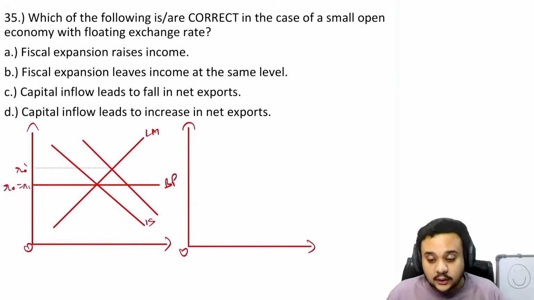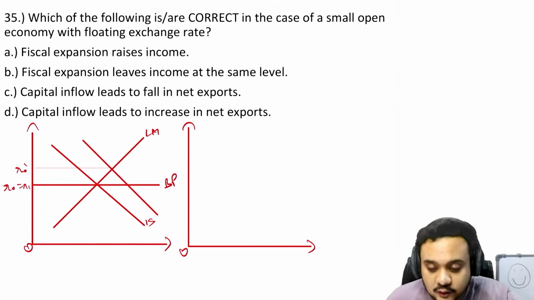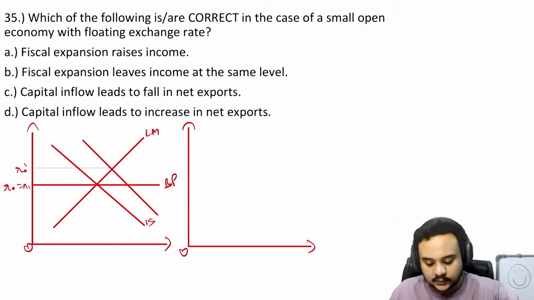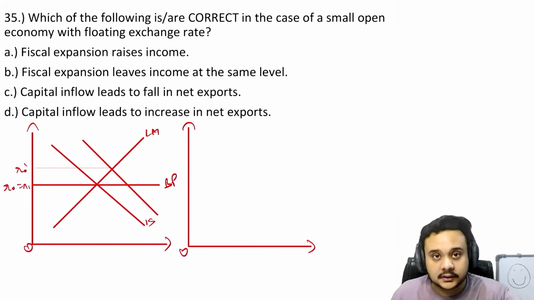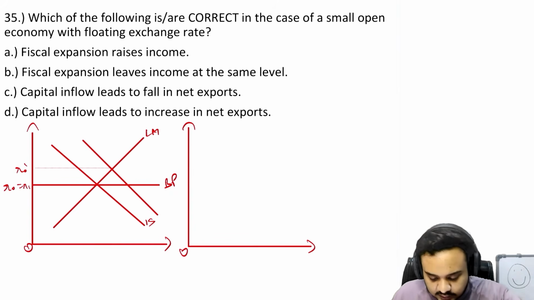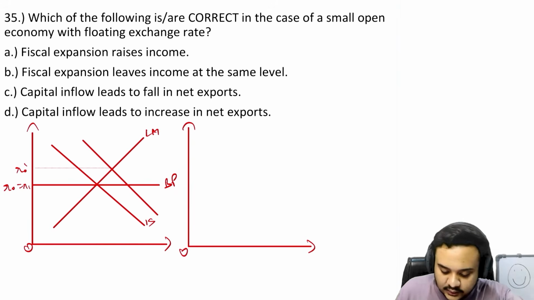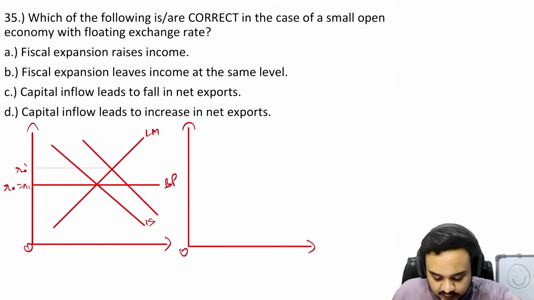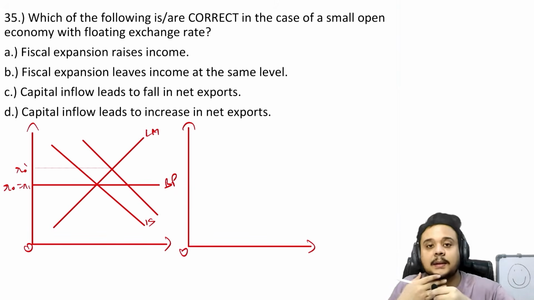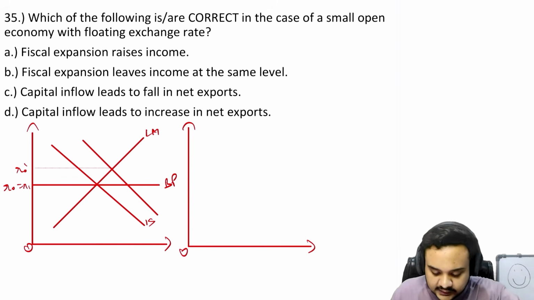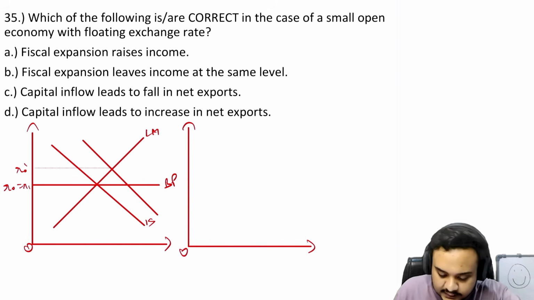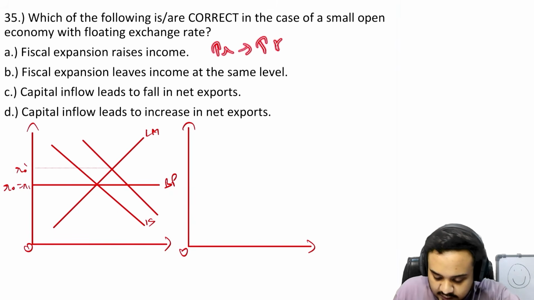Because of this, there are going to be infinitely large capital inflows, because it is a small open economy and the capital mobility is perfect. Because of the infinitely large inflow of capital, there is going to be an appreciation of the exchange rate. Let us write that in a flow. Because the interest rate is higher, there are infinitely large capital inflows.